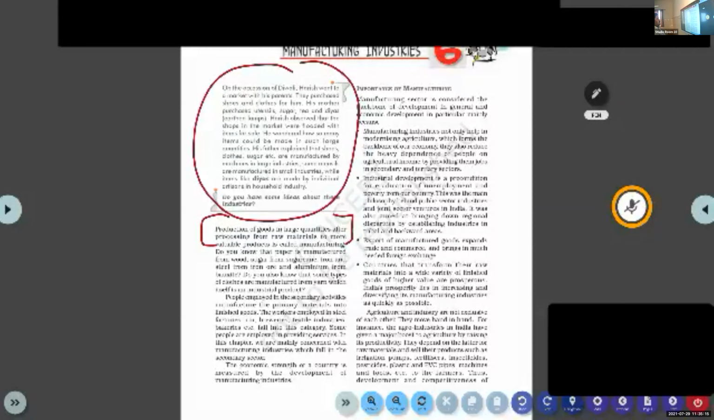Manufacturing sector, that same page number, right side. Manufacturing sector is considered the backbone of development in general and economic development in particular. Mainly, underline that. It's a question for the answer: importance of manufacturing industries. Explain the importance of manufacturing industries. Here you can see three or four points.